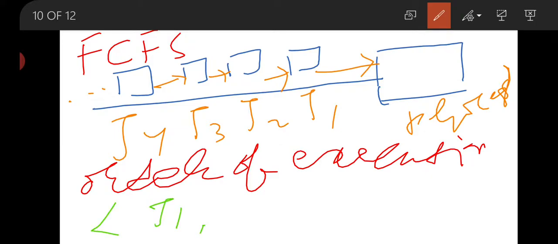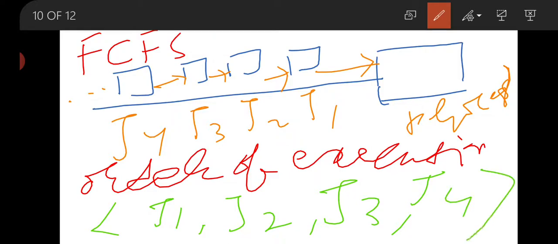First J1, that means job 1 will be done, then job 2 will be processed, then job 3, and last J4, that means job 4 will be done. Because the job that reached the CPU first is processed first. That means first come first serve.